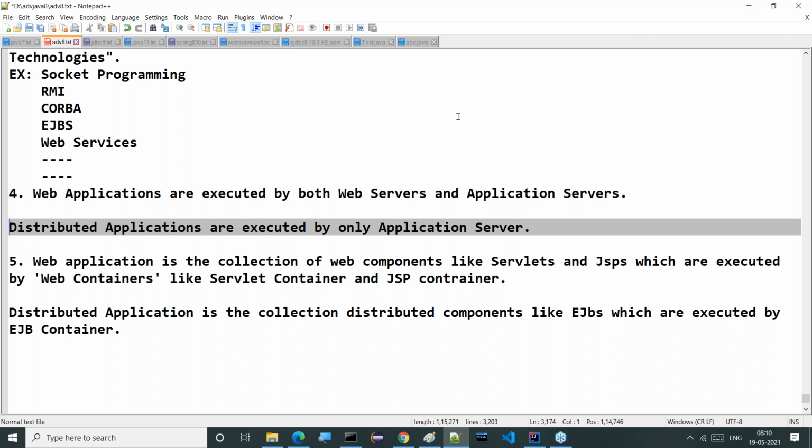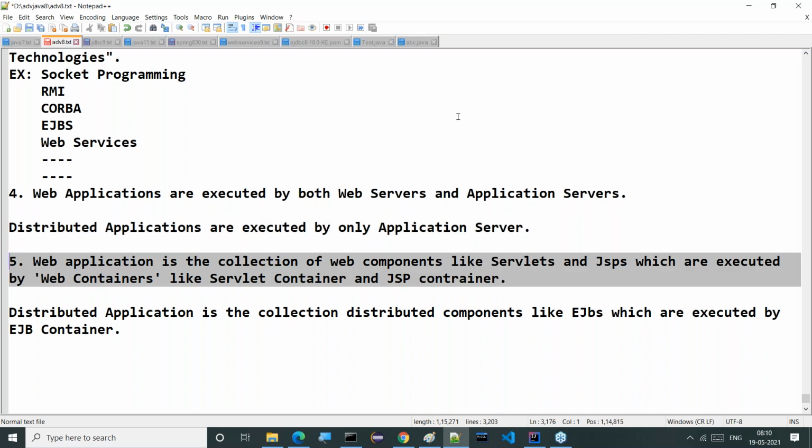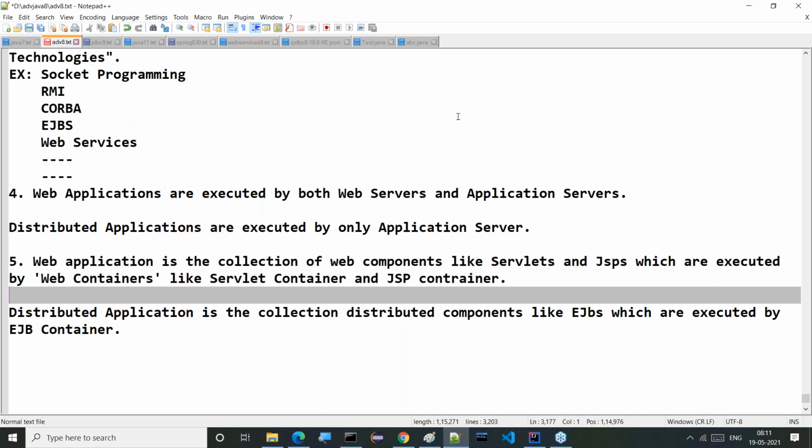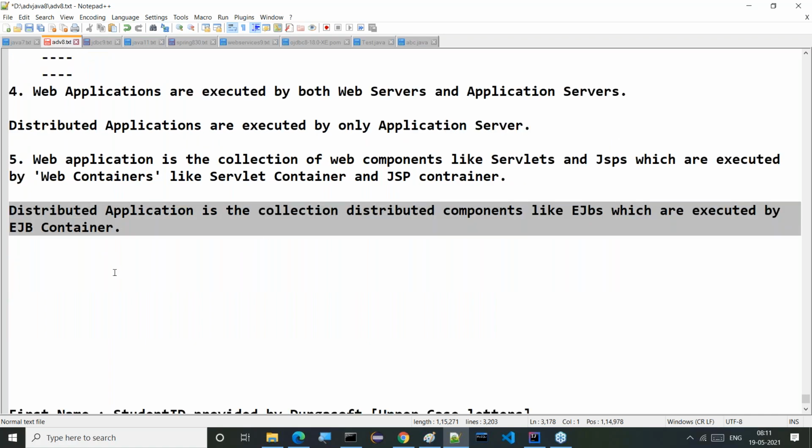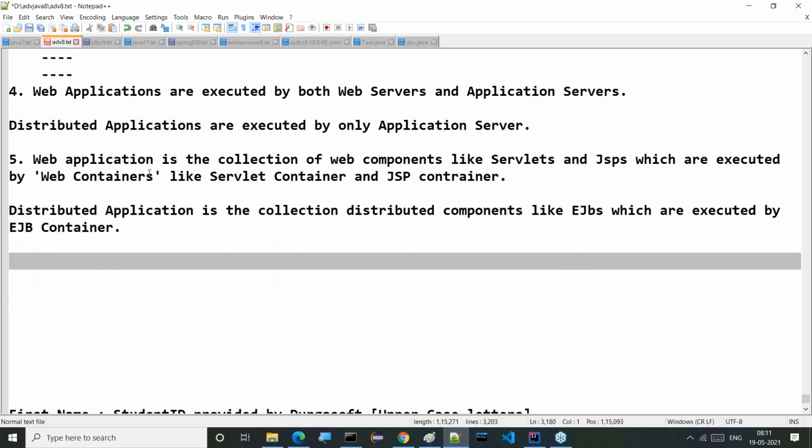Next, a web application is a collection of web components like servlets and JSPs, which are executed by web containers like the servlet container and JSP container. A distributed application is a collection of distributed components like EJB components, which are executed by the EJB container.